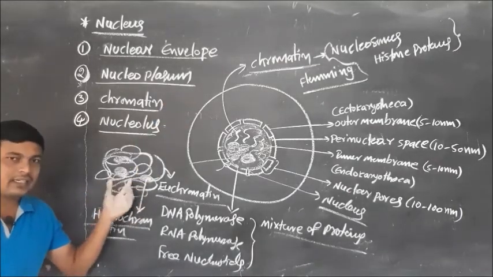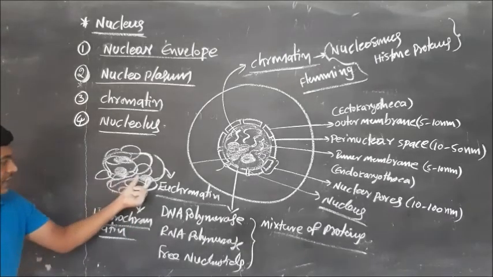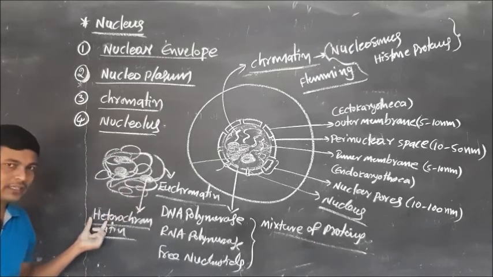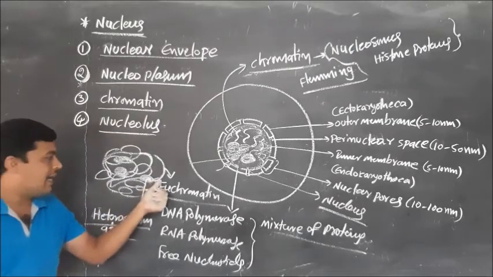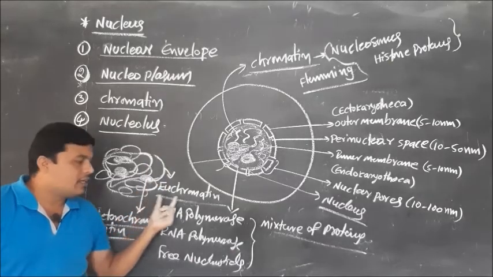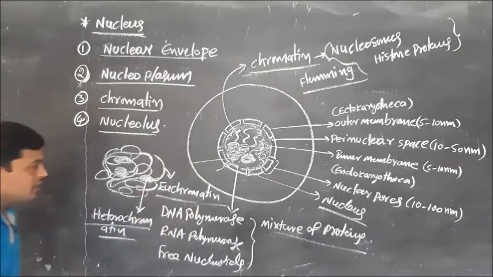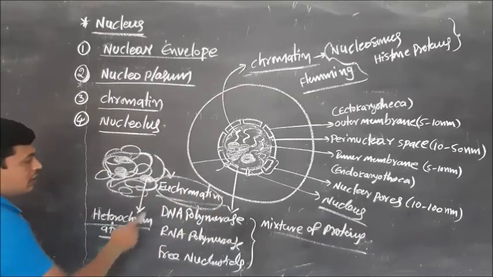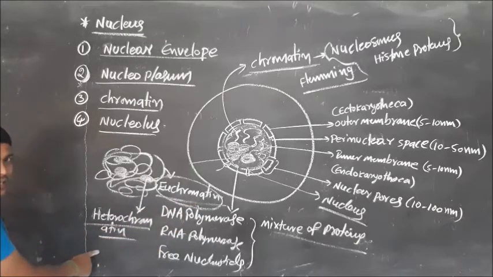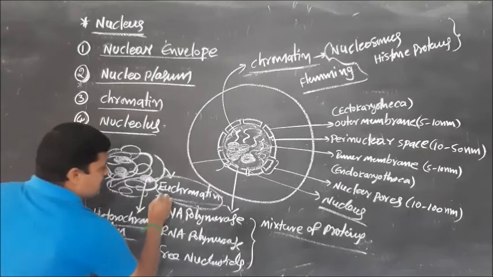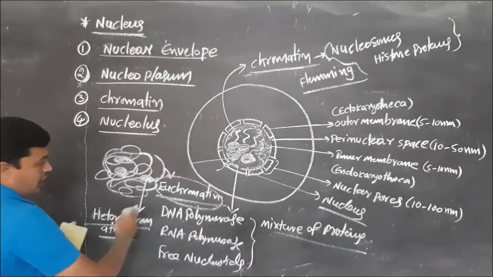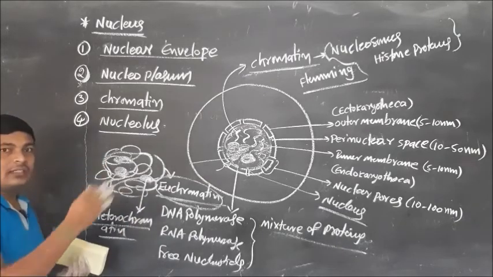This heterochromatin contains the nucleosomes and histone proteins. That's why this part is darkly stained. The darkly stained part of the chromatin is heterochromatin, and the lightly stained part is euchromatin. But observe here, this euchromatin will participate effectively in protein synthesis. About protein synthesis we will discuss in second year botany.